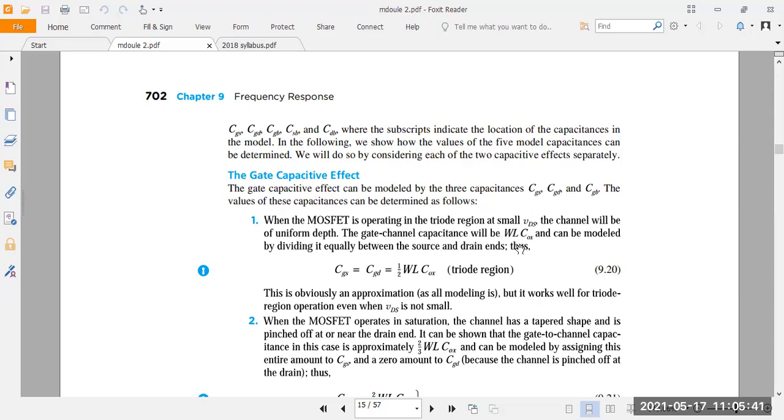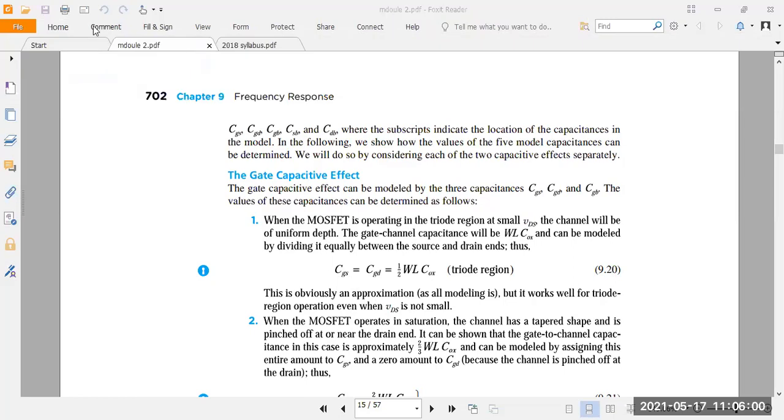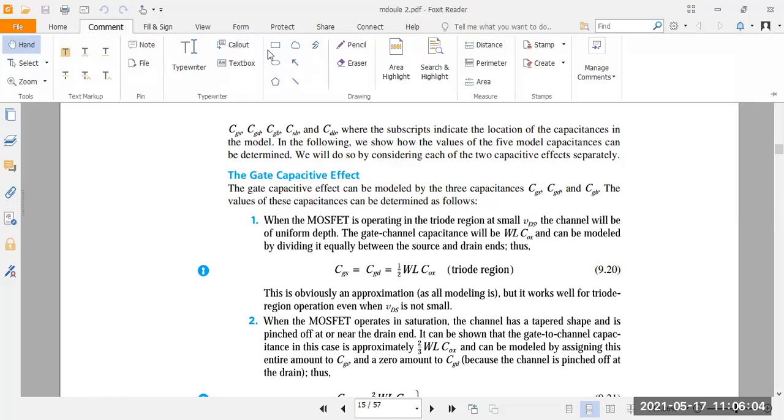When the channel length is uniform, you have to consider the width, the length, and then the oxide capacitance. That gives the capacitance between the gate and source, that is CGS.